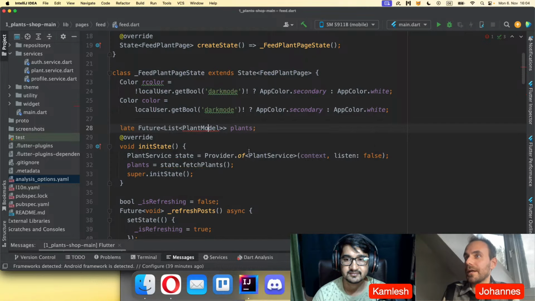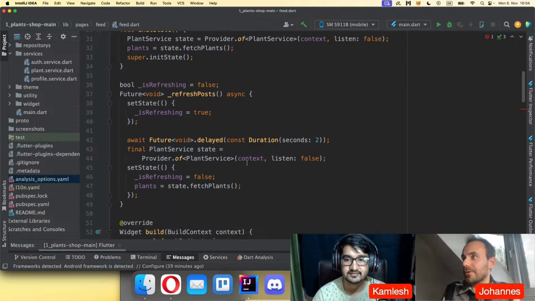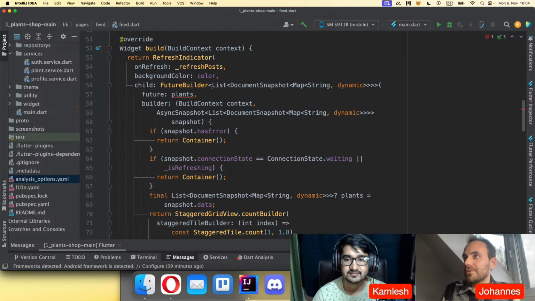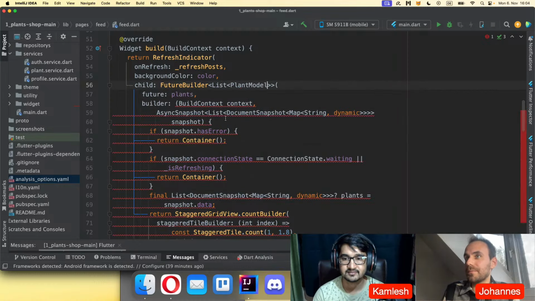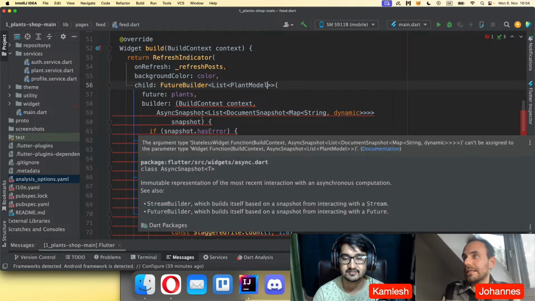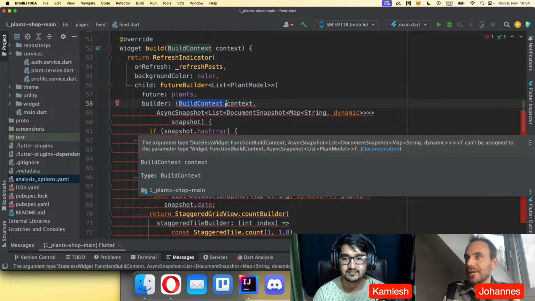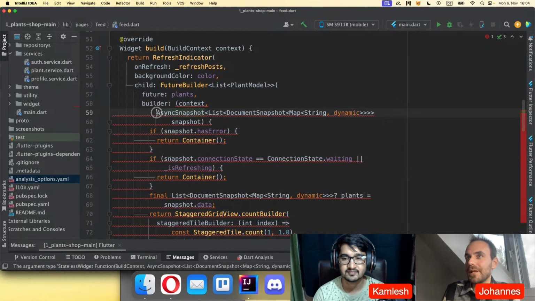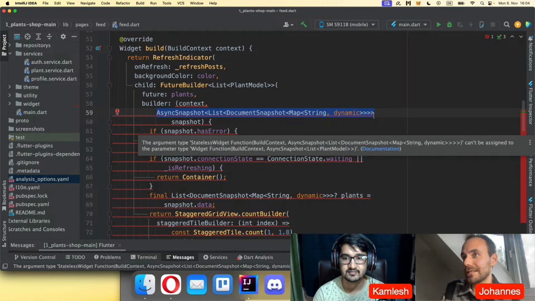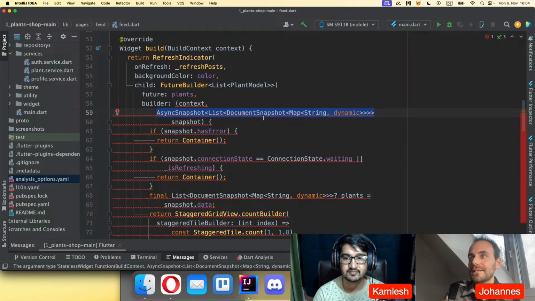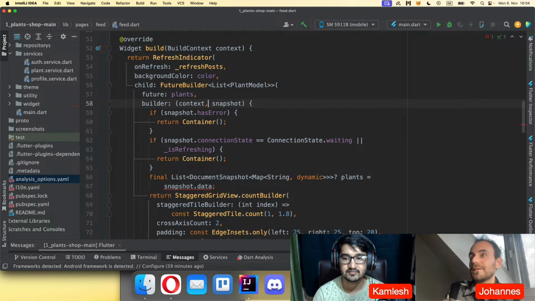I need to import it, I guess. And also here below, usually you don't want this here as well. This is so much unreadable code. Instead, just use a plain model. Here usually you don't need to define the types, so you can keep it shorter. That's even discouraged by the Flutter community guidelines, that you write these long types here. It's not necessary. You can just remove it and it still works.